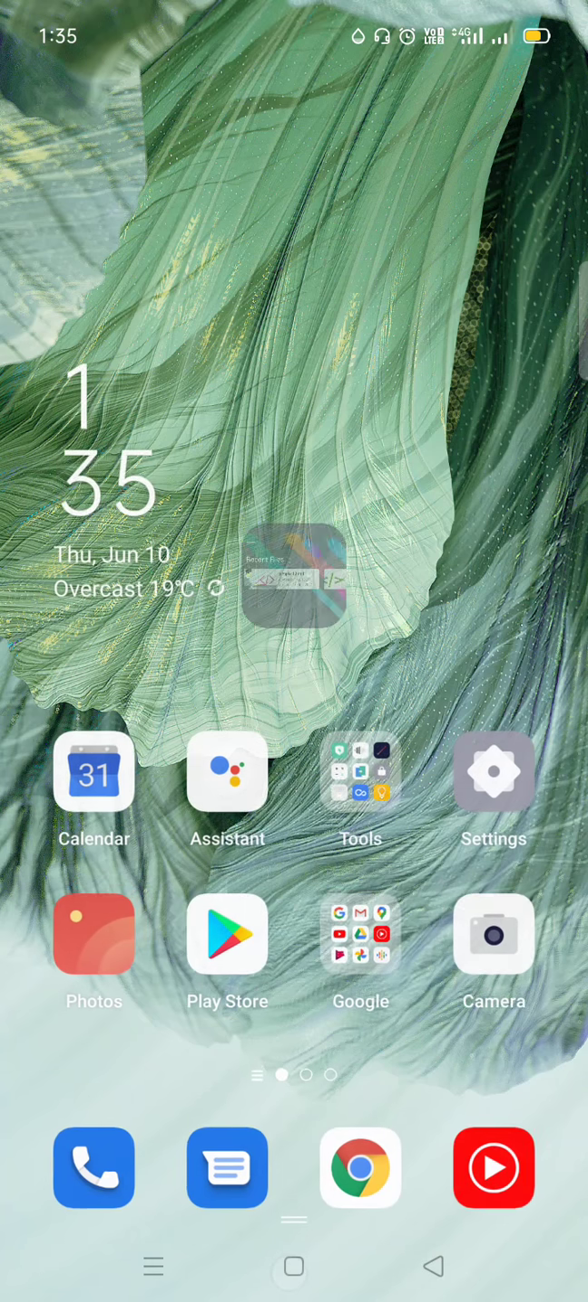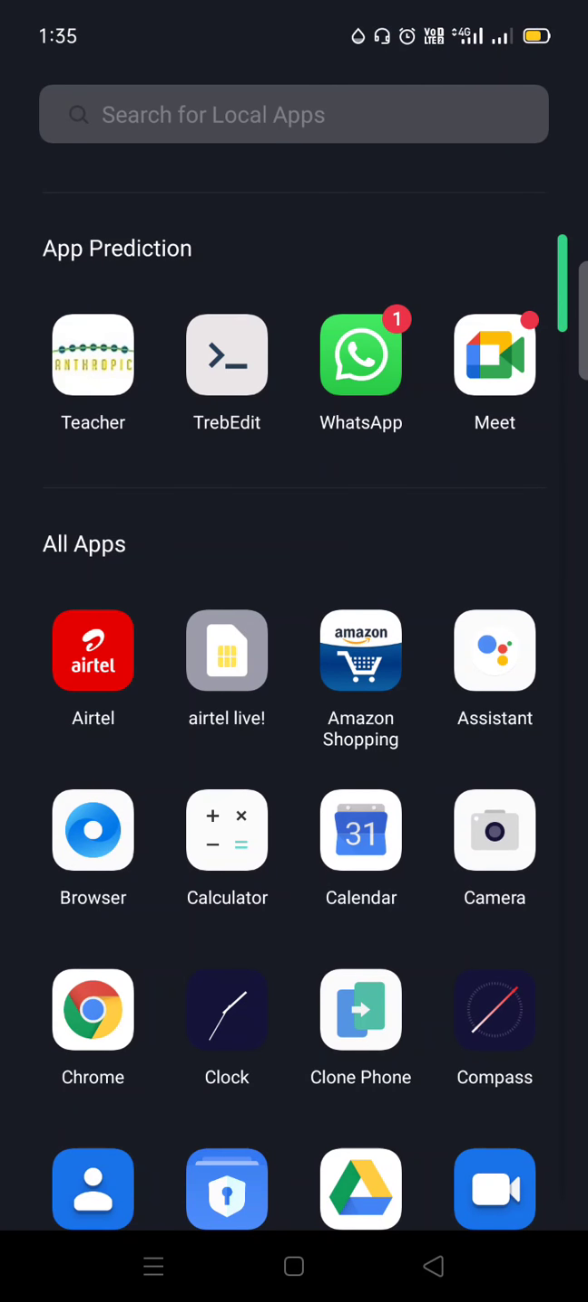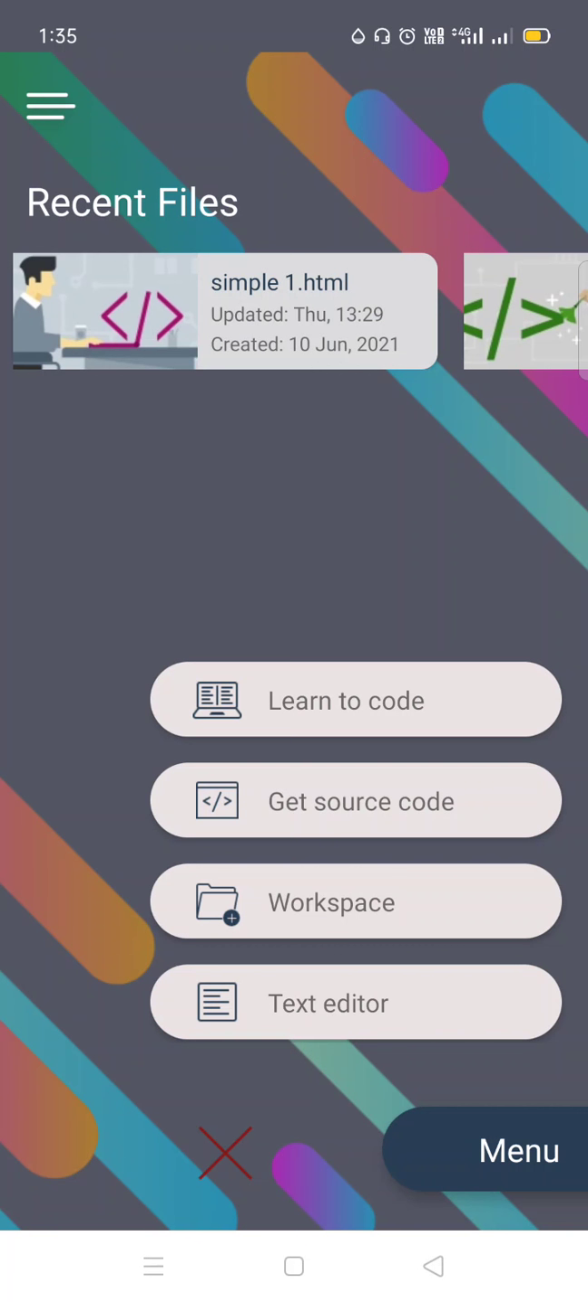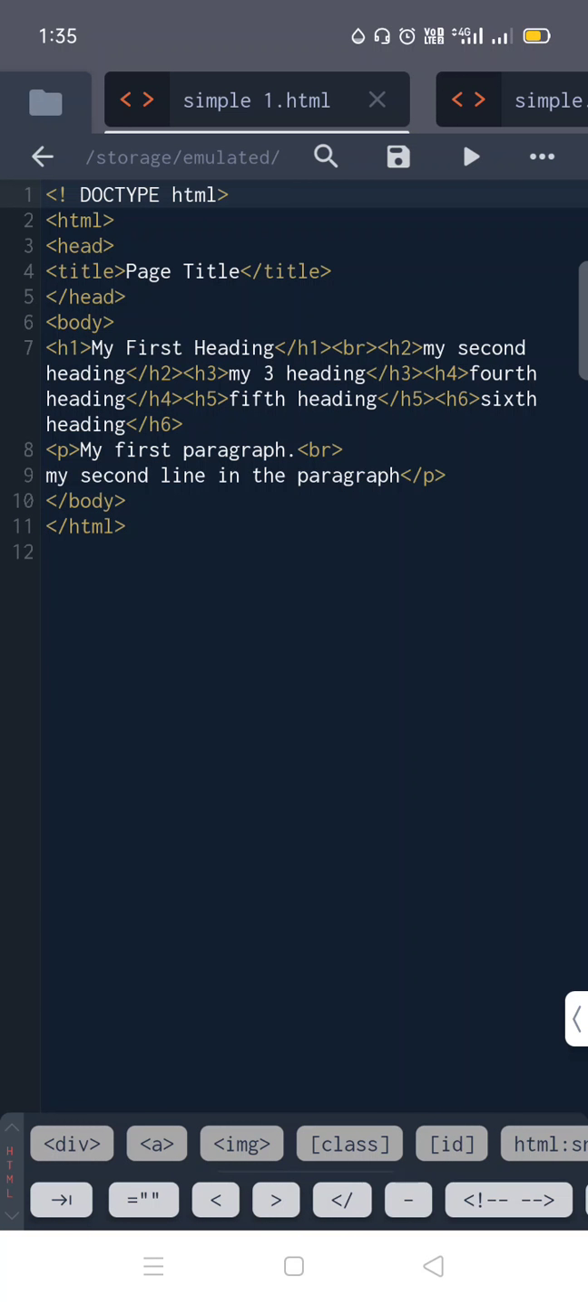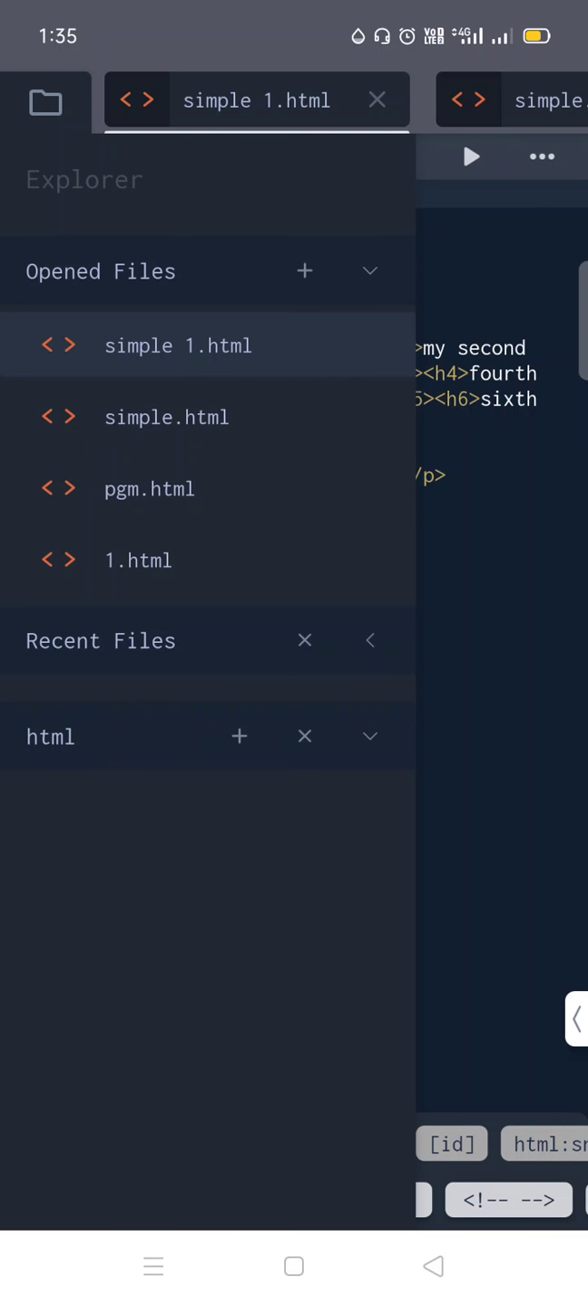See, first you have to install your TrabEdit, then open that TrabEdit here. Then you have to type your simple programs, simple HTML codes. Go to the text editor here and click on the left side here. The folder option will be available. Just click on that.